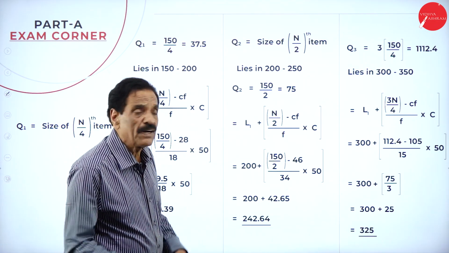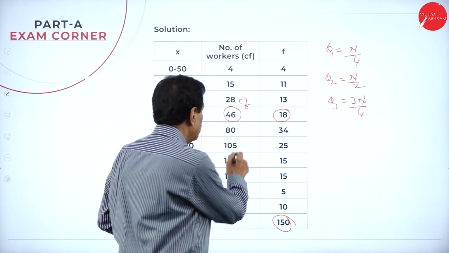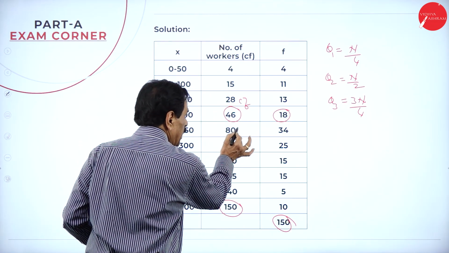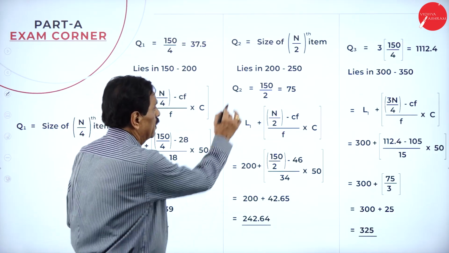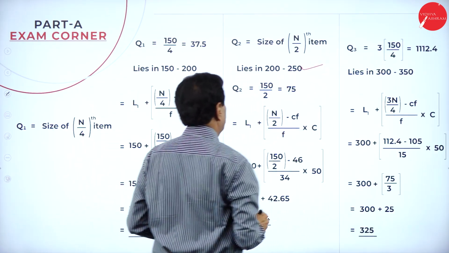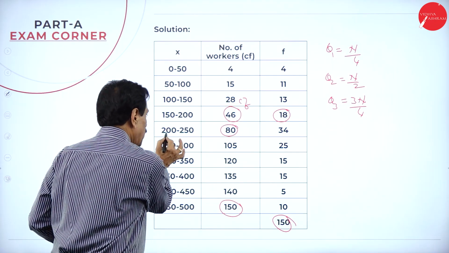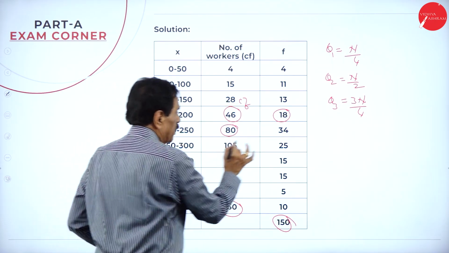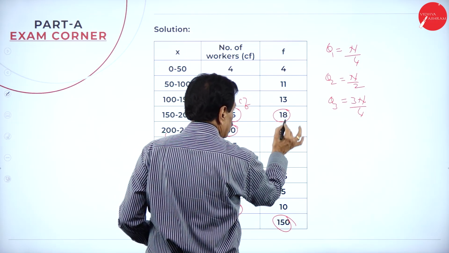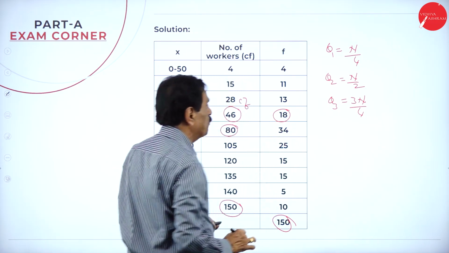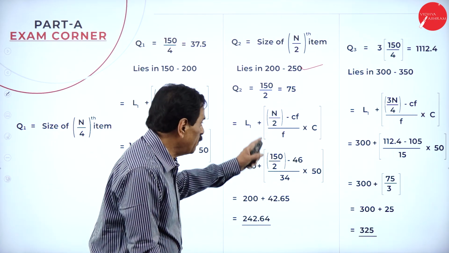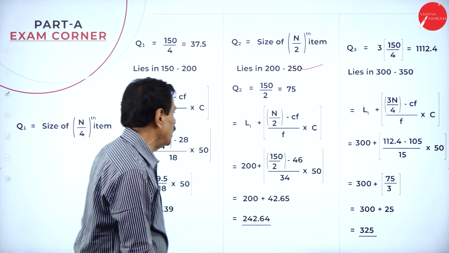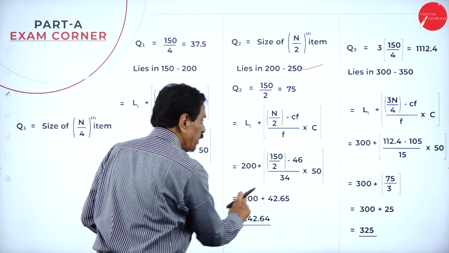Find 75 in CF, where the 75 will come under 80. 200 to 250. Here, 200 is the lower limit L1. You are selected here. Here, the number behind is 18. Careful. Apply L1, N by 2 minus CF over F into C. 200, 150 by 2.